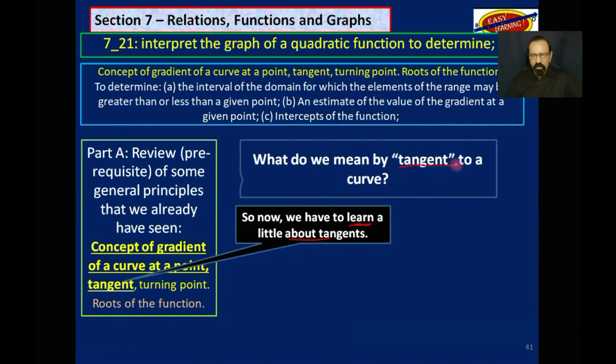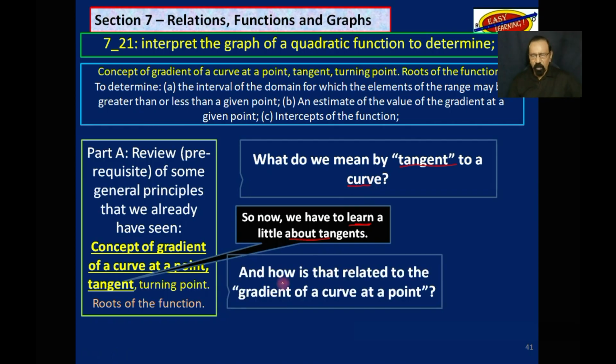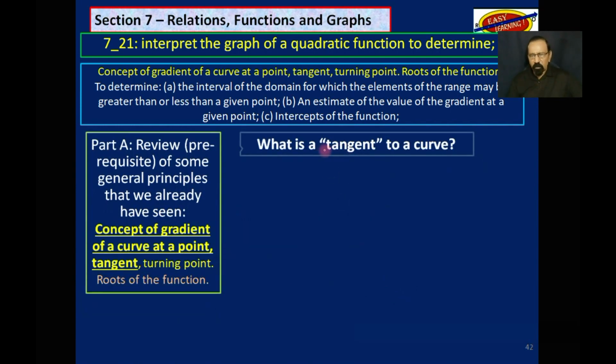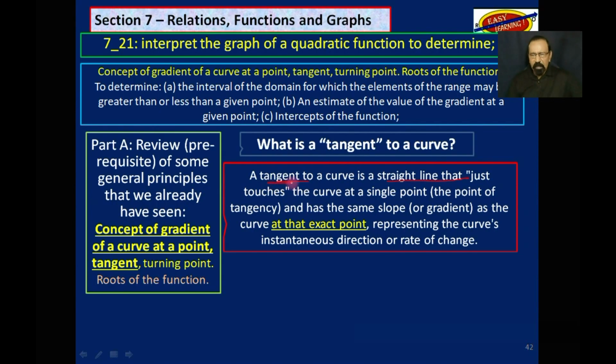What do we mean by tangent to a curve? And how is that related to gradient of a curve at a point? So what is a tangent to a curve? A tangent to a curve is a straight line that just touches the curve at a single point, the point of tangency, and has the same slope or gradient as the curve at that exact point, representing the curve's instantaneous direction or rate of change.